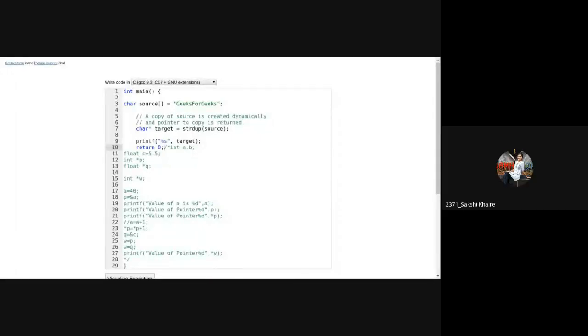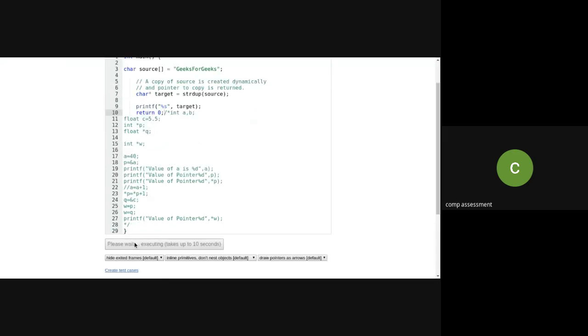Yes, ma'am. See, I was talking about string duplication. Now what I have done is create a character array of source and make a duplicate of that particular string, storing it into one character pointer. Now you know what a pointer is, am I right? So now we will see how it works, so that it will be easy for you to understand.